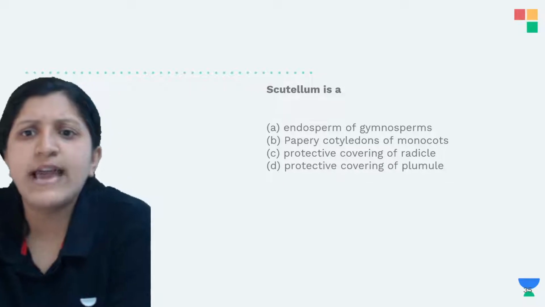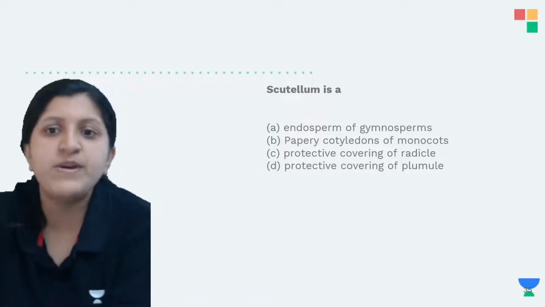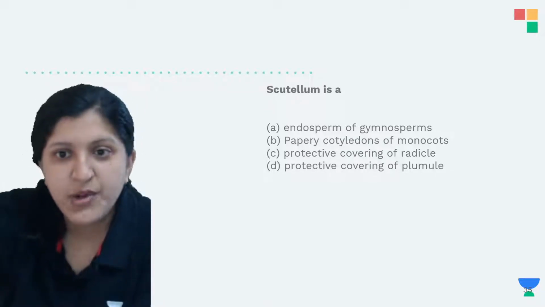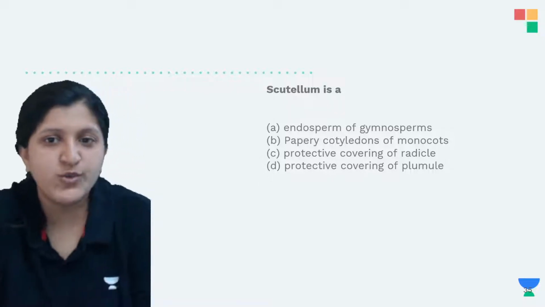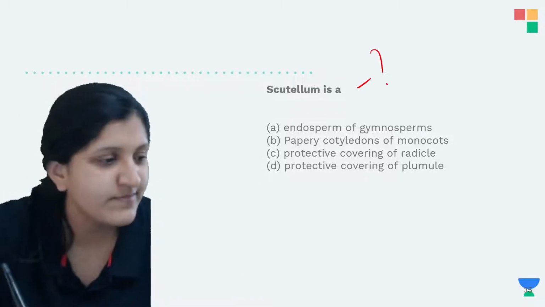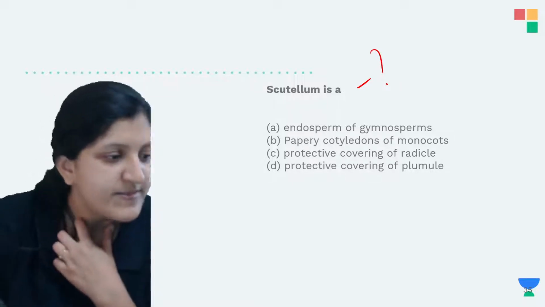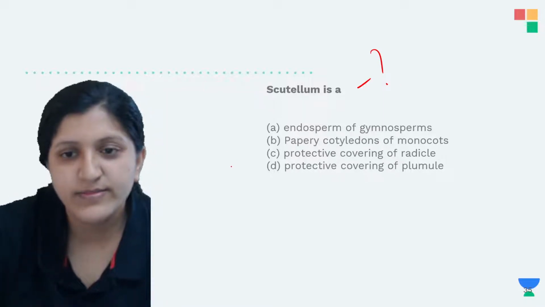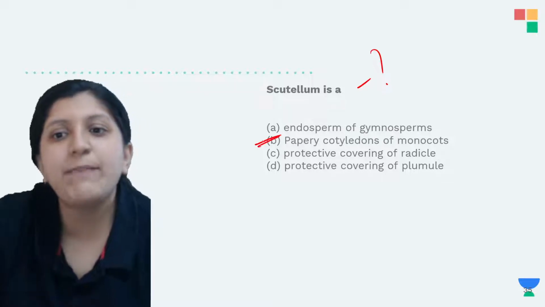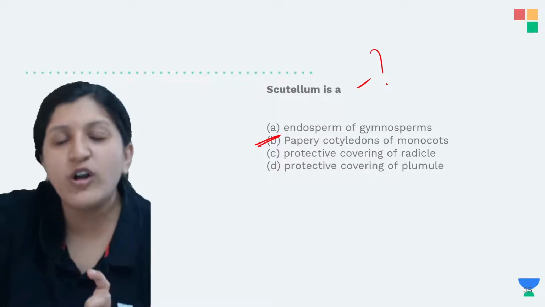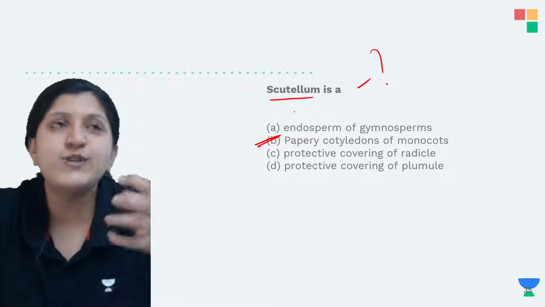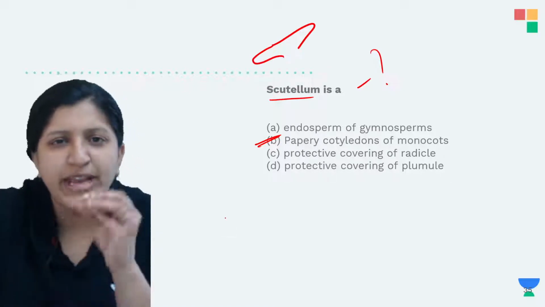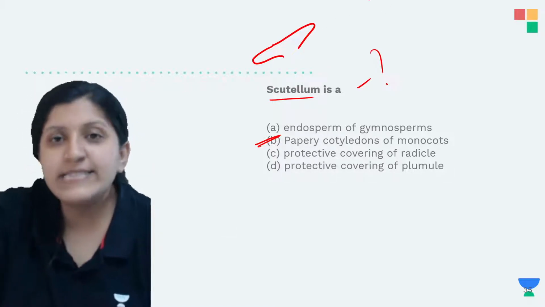All right, so let's see this. Scutellum is: the endosperm of gymnosperm, the papery cotyledon of monocots, the protective covering of the radicle, or the protective covering of plumule. So what is scutellum? Which option is right here? B, yes. This is the papery cotyledon of monocot. There is only one cotyledon, and it is not like the stronger cotyledons you usually see. It is a very thin, paper-like cotyledon that you can find inside this maize grain.